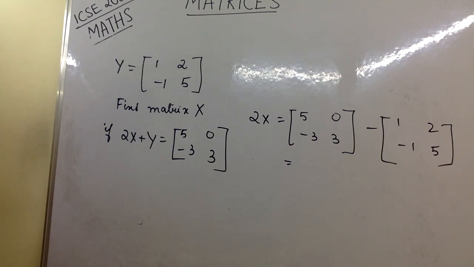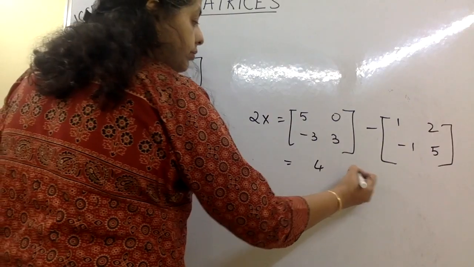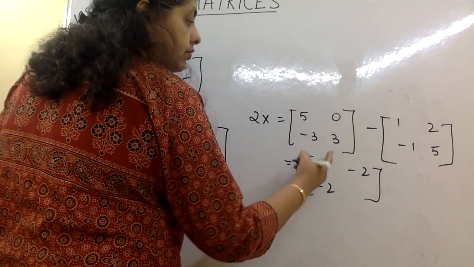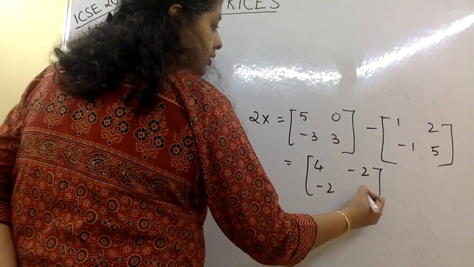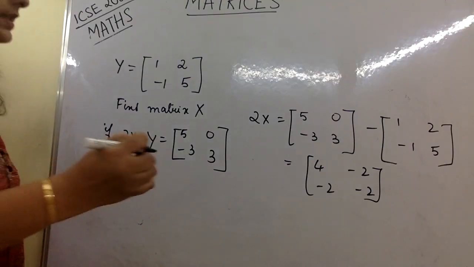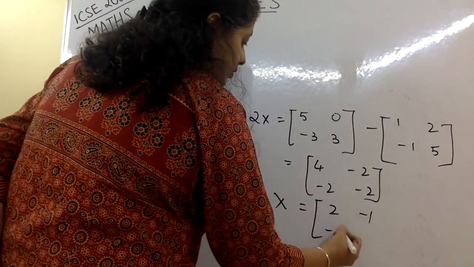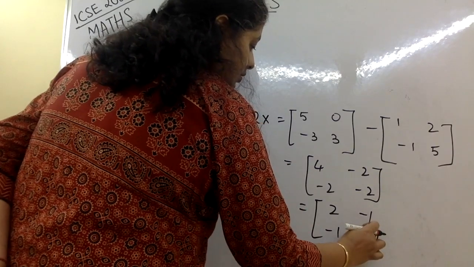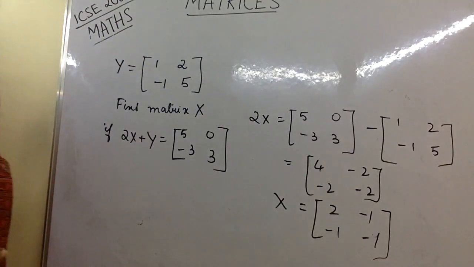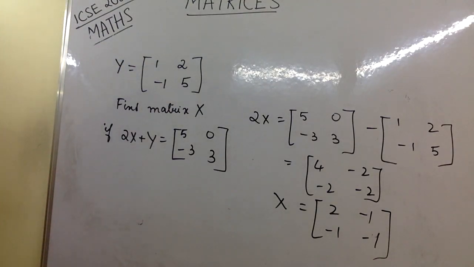So we get 4, minus 2, minus 2, and so on. Then X is divided by 2. 2, minus 1, minus 1, minus 1. So this is the matrix X. Very simple question.